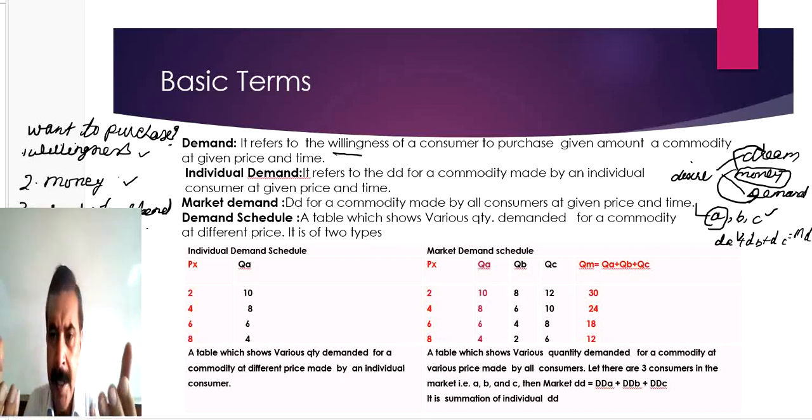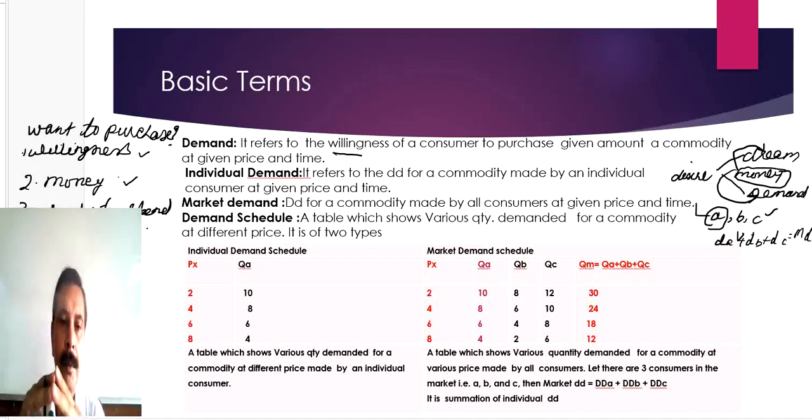So when we present this demand in the form of a schedule, that is known as demand schedule. What is the demand schedule? A schedule is just like a table which presents the relationship between two variables in tabular form, in the form of rows and columns. That is known as a schedule. So what is demand schedule?